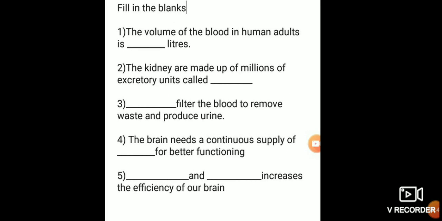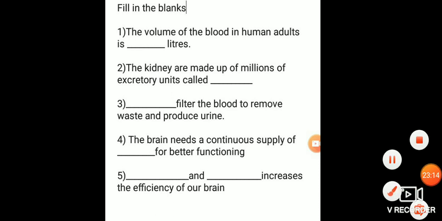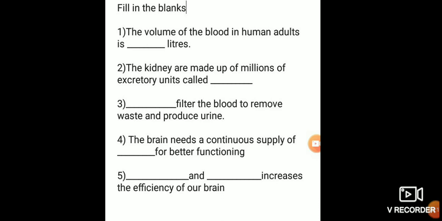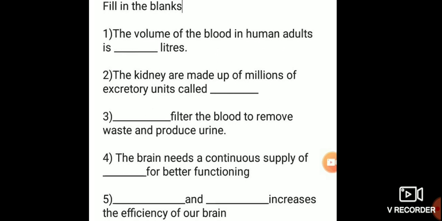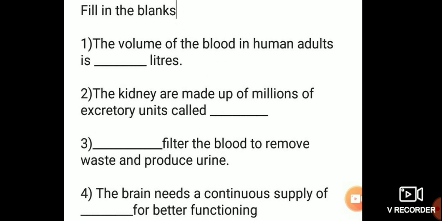Now all of you take a homework note. I will give you homework, only 5 questions. Answers are in lesson 1. Read the book and find the answer. First one, take homework note, write today's date. Write the first question. The volume of blood in human adults is dash liters.